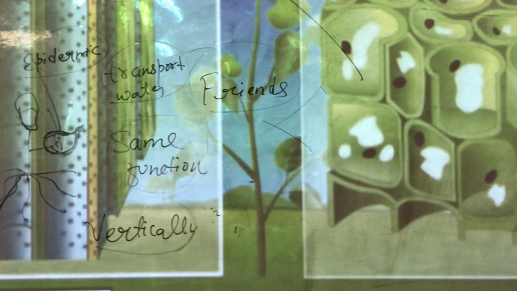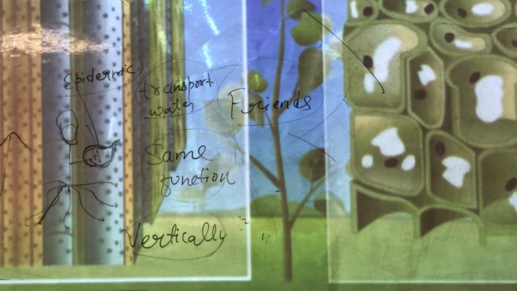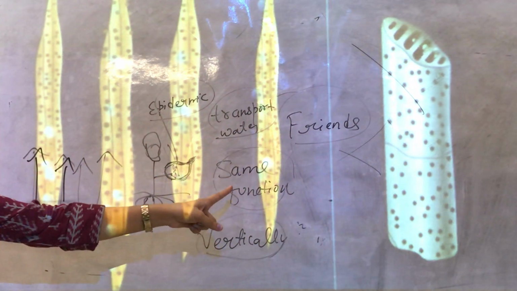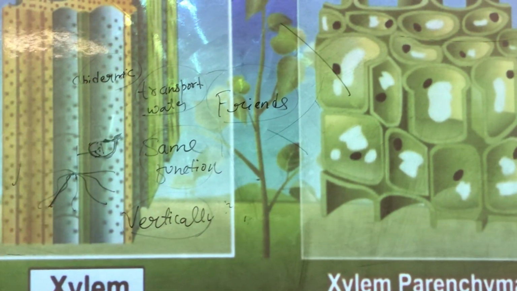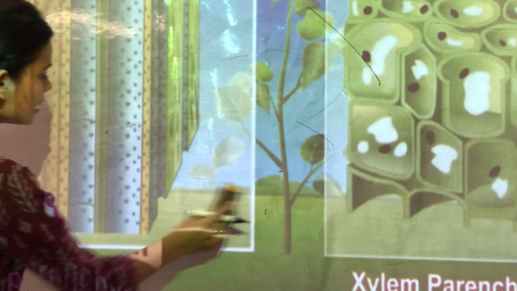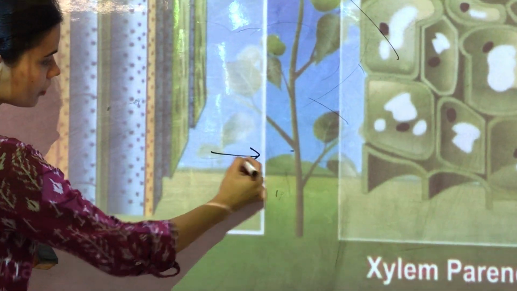Now if I talk about xylem parenchyma, this is another type of cell which is present in the xylem. What is the role of xylem parenchyma? I showed you that these two types of cells send the water vertically. Now this xylem parenchyma actually transports the water sideways.